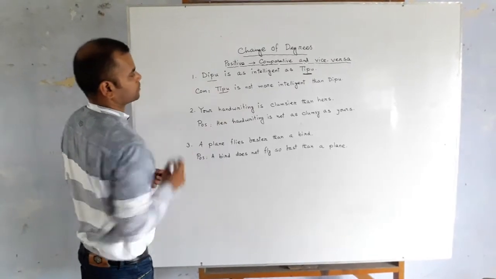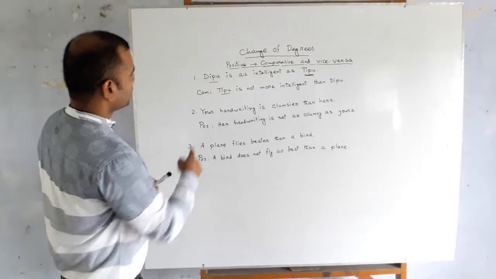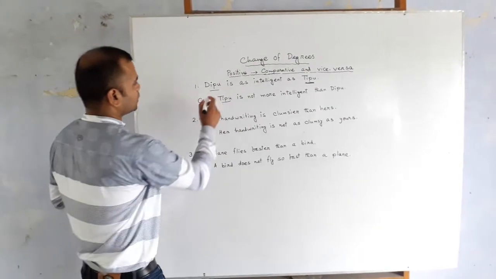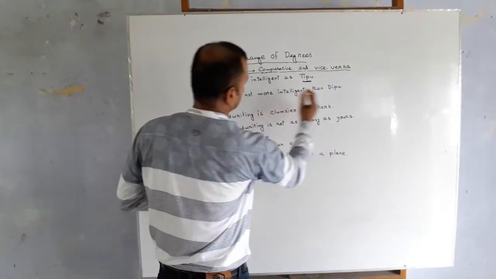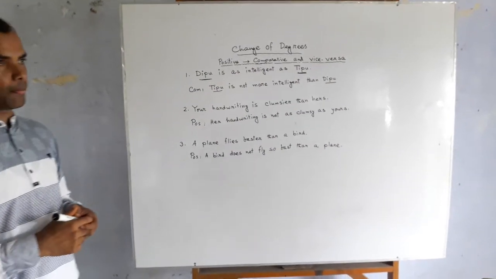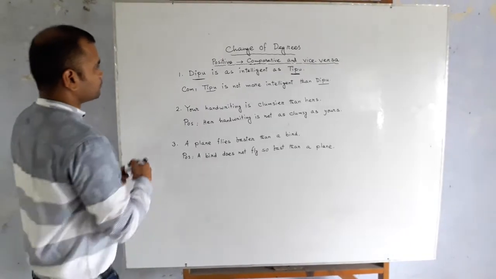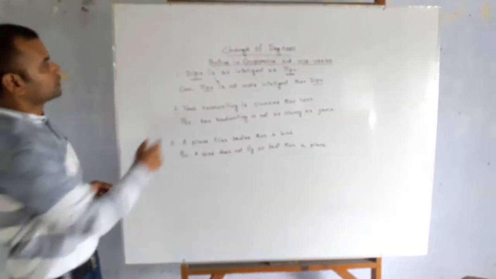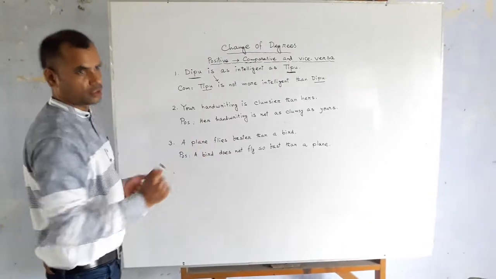Tipu will come here. And the first side of the sentence is Deepu. Deepu will go at the end of the sentence. The verb will just be here. Here the verb is, here again the verb is.